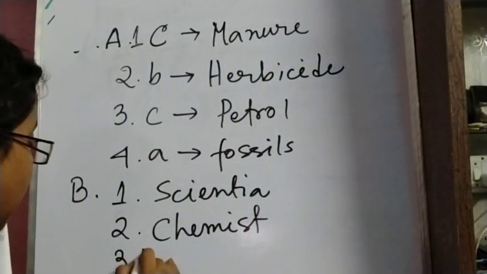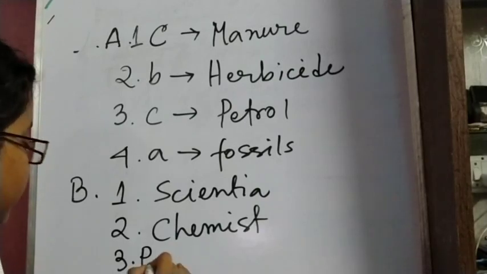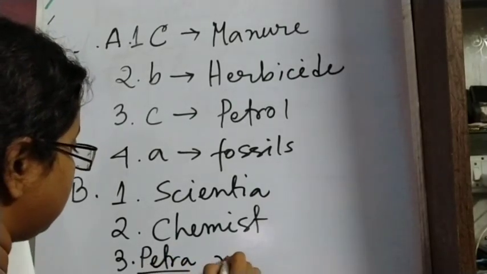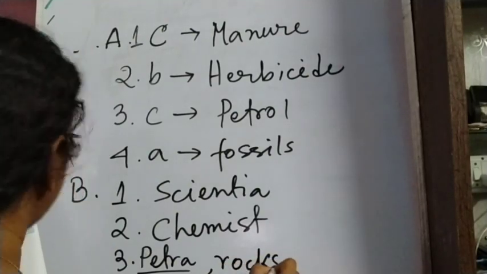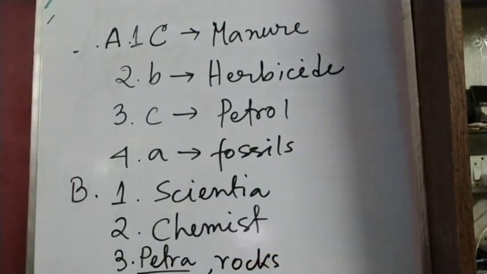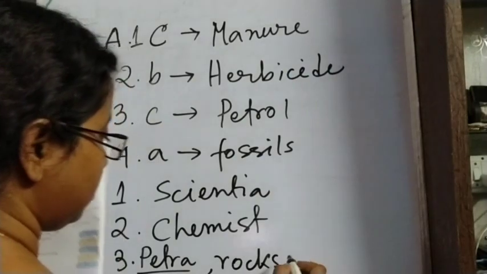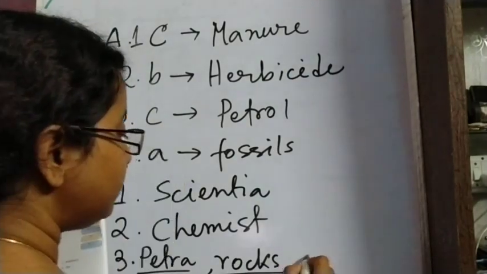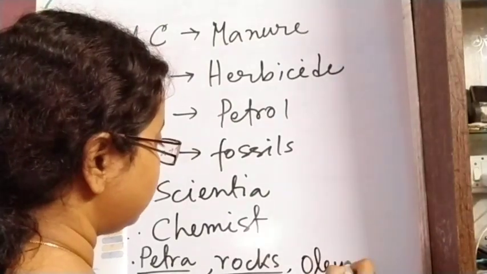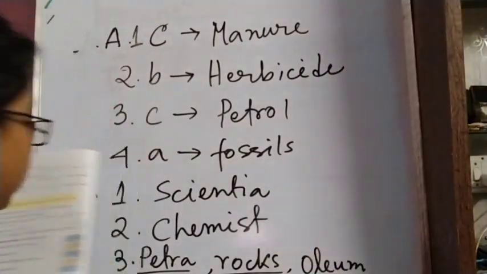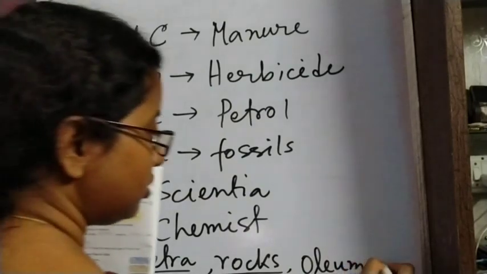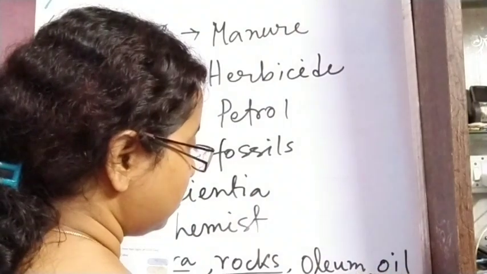So this will be the answer. In the first gap we have to write petra, then rock or rocks, next oleum, and then oil.